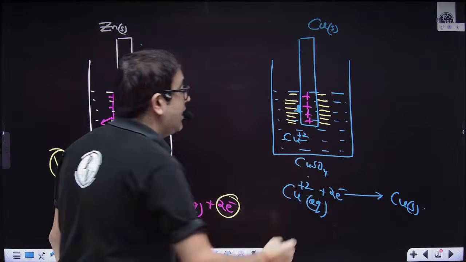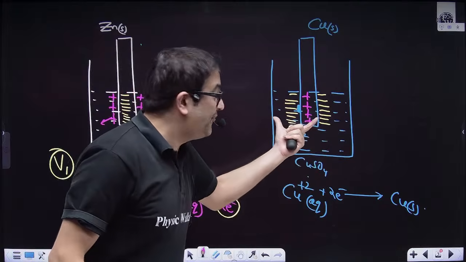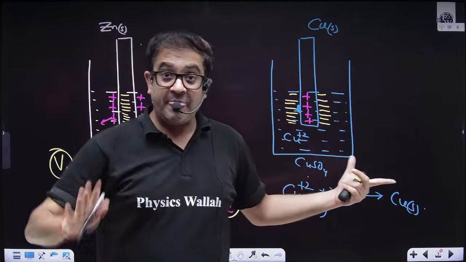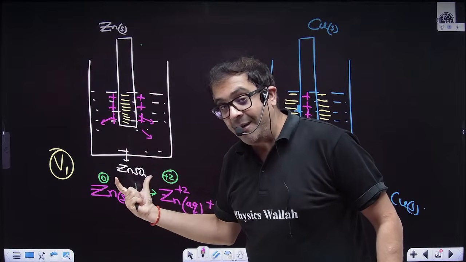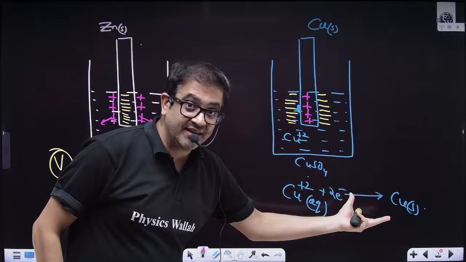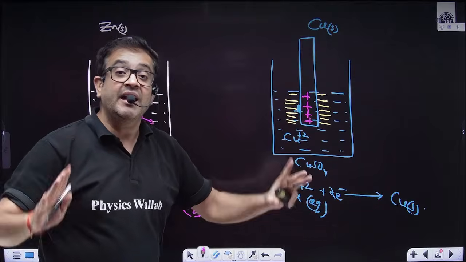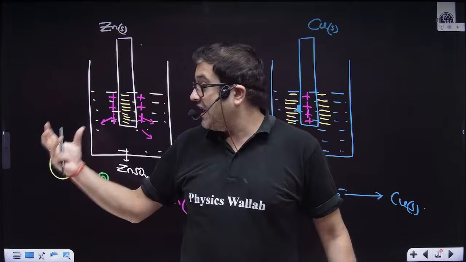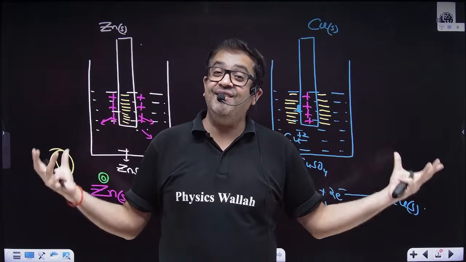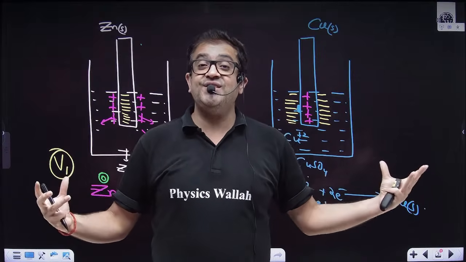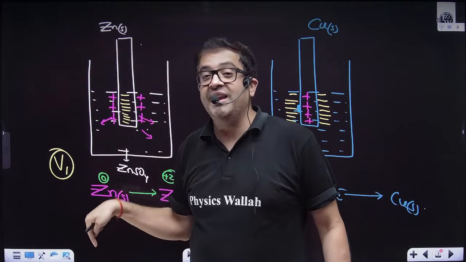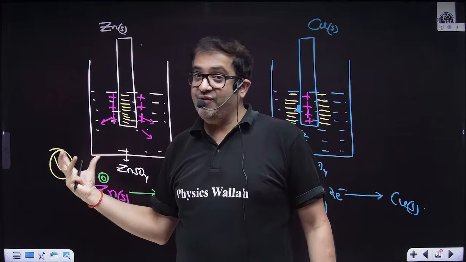Again, I can see the picture of a capacitor. That means whatever phenomenon is happening, either dissociation or deposition, in all the possible cases a capacitor will be created. That means a charge is stored, so a potential will be developed, and this potential is called electrode potential. So whenever any electrode is dipped into its own electrolytic solution, a potential is definitely developed.